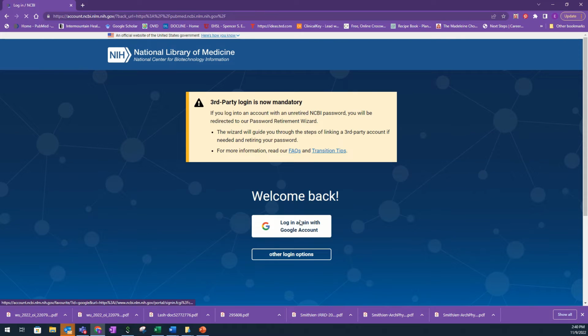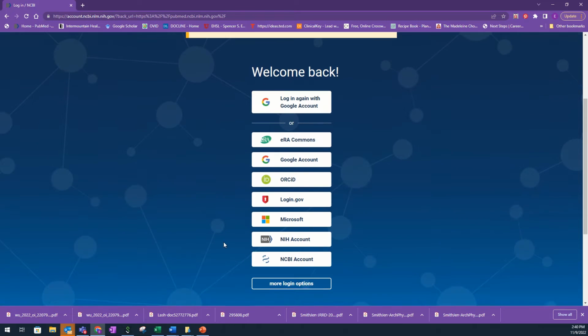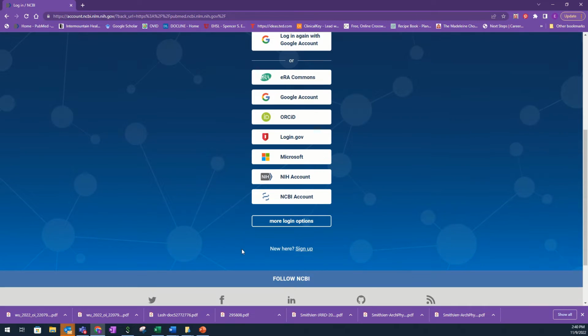I use a Google account to log in. There are other login options, and if you don't have a MyNCBI account, you can sign up right here.